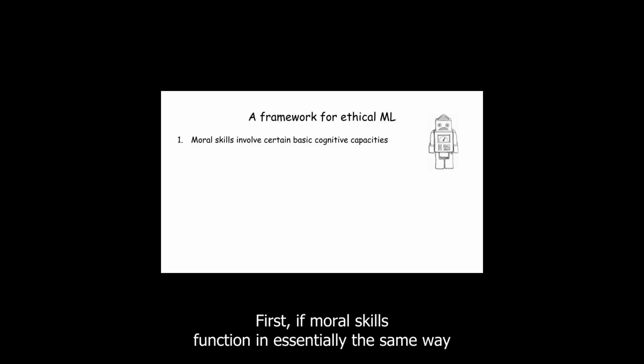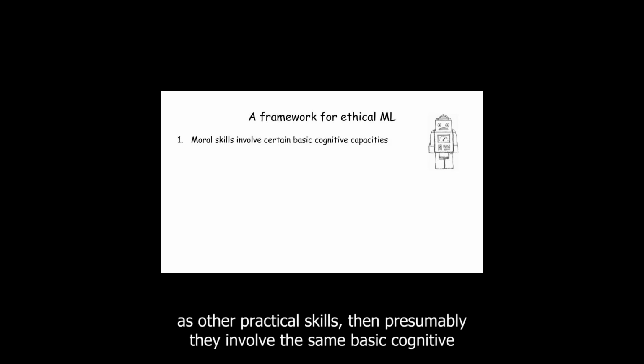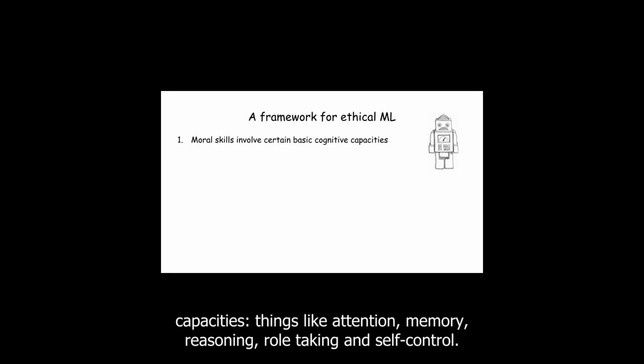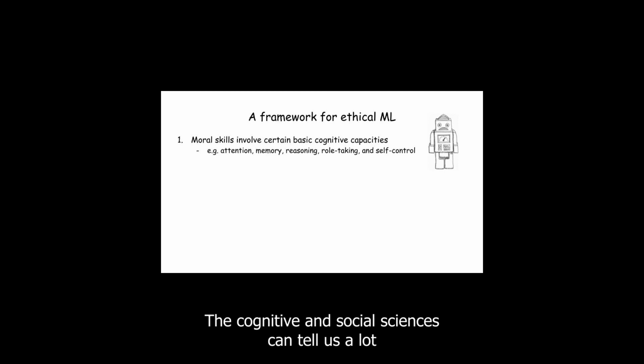First, if moral skills function in essentially the same way as other practical skills, then presumably they involve the same basic cognitive capacities, things like attention, memory, reasoning, role-taking, and self-control. The cognitive and social sciences can tell us a lot about how these capacities work and how they help people perform all kinds of tasks.